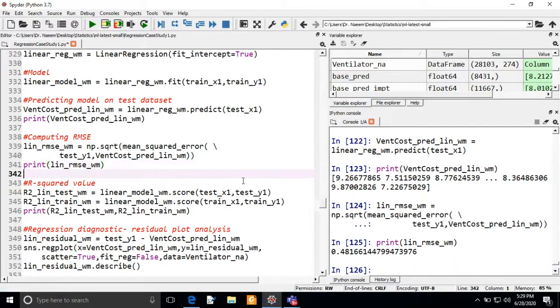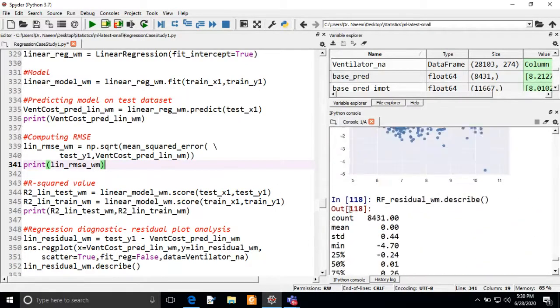So as we print, we will see. 0.48 we are getting, which is also more than half a difference. We have seen that the root mean square value for the base model is 1.13, and it is 0.4, which is very close to 0. So the linear regression model is also working well, but it is greater than the root mean square of random forest. This means the random forest is working better than the linear regression model.